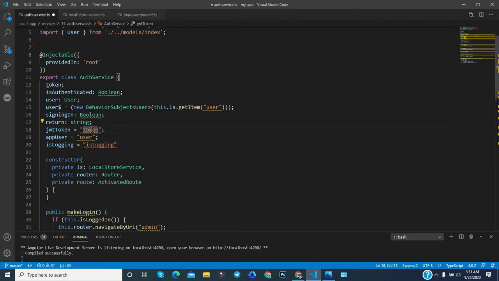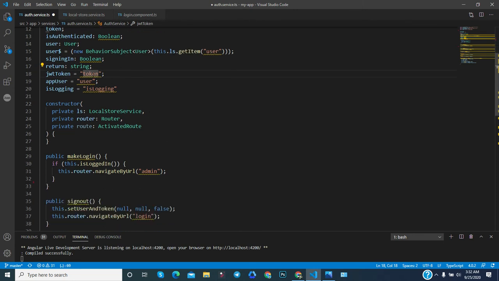So if you use the key token many times, and suppose you want to change the key, then what will you do? Everywhere you would need to change it, but here you just change it once.